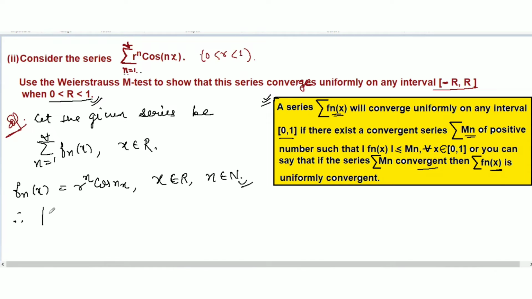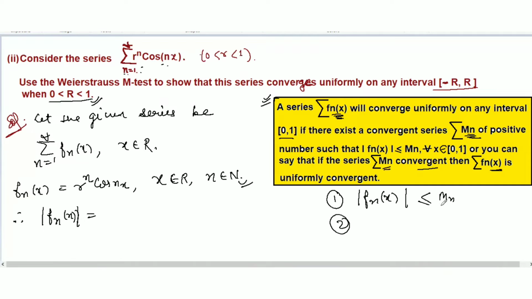Now what we will do is take the absolute value of fn x and try to create this Mn from this fn x. And we have to show that if this Mn is convergent, then using the Weierstrass M-test, we will say that this series of fn x is convergent. So first, take the norm of fn x and create such an Mn from it.